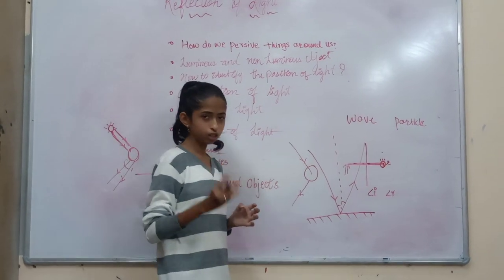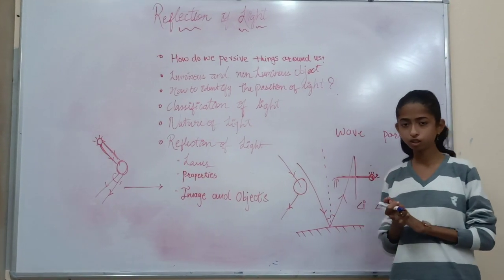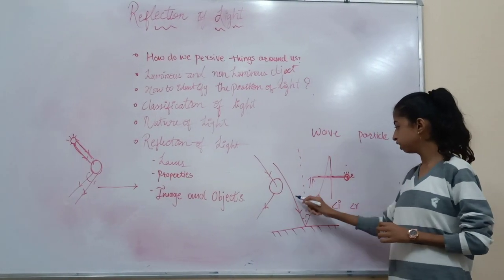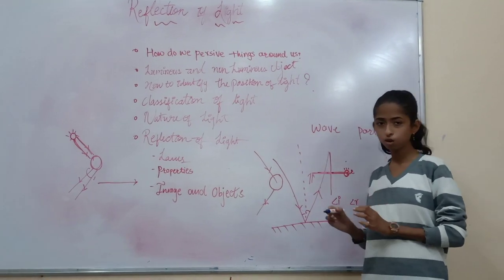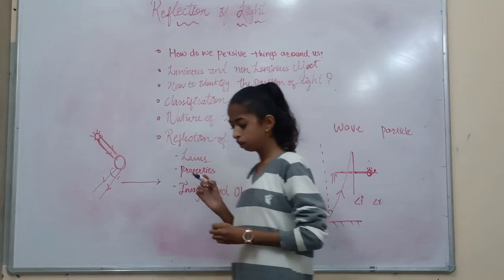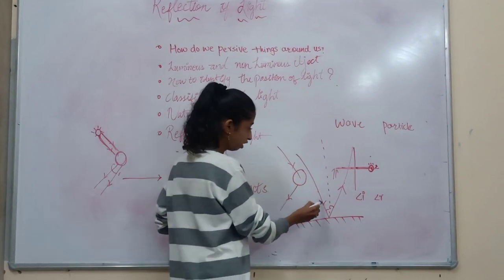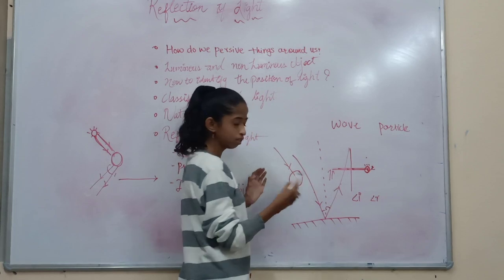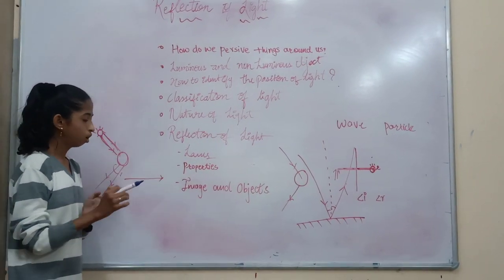There are usually three laws of reflection. The second law of reflection tells us that the incident ray, the reflected ray and the normal ray lie on the same plane. The third law tells that the incident ray and the reflected ray lie on either side of the normal.